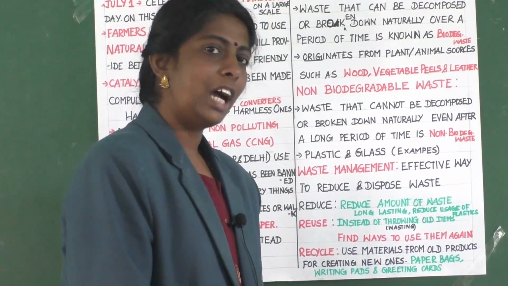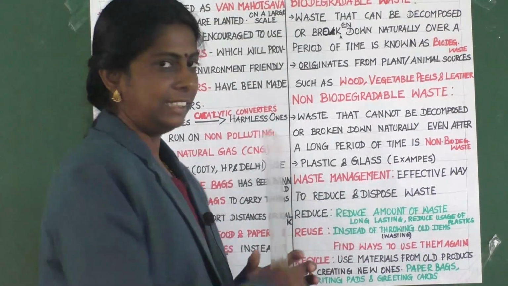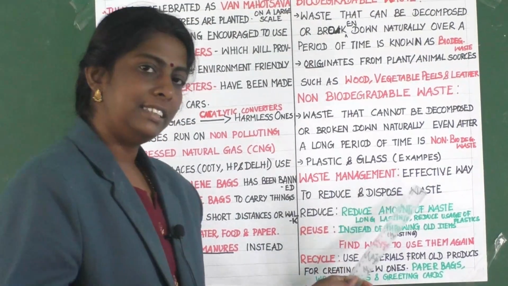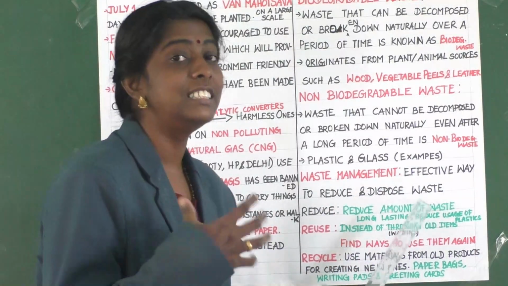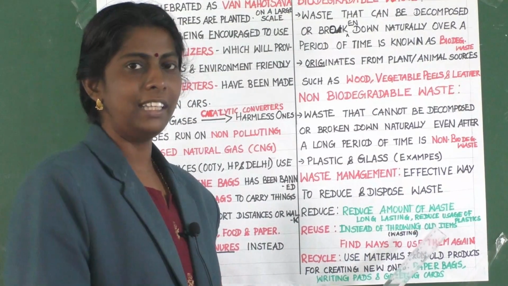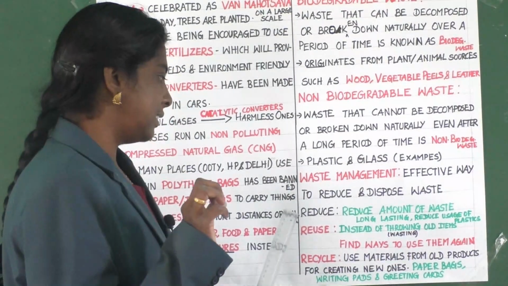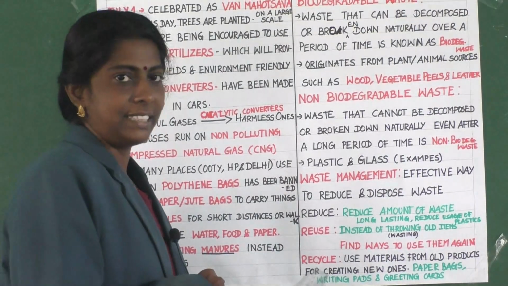Yes children, now about the last part of the chapter, that is waste management. Waste management is the effective way to reduce and dispose waste. Clear? Here we have mentioned the 3 R's, that is reduce, reuse and recycle.